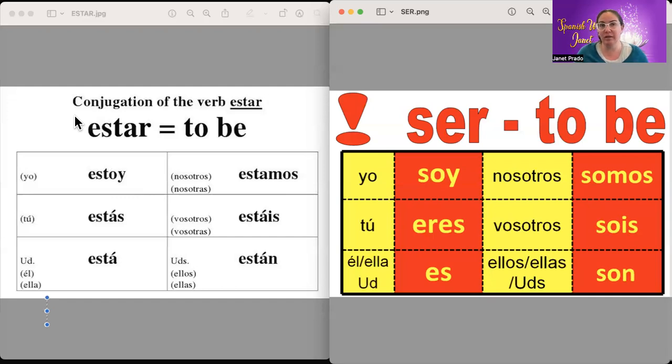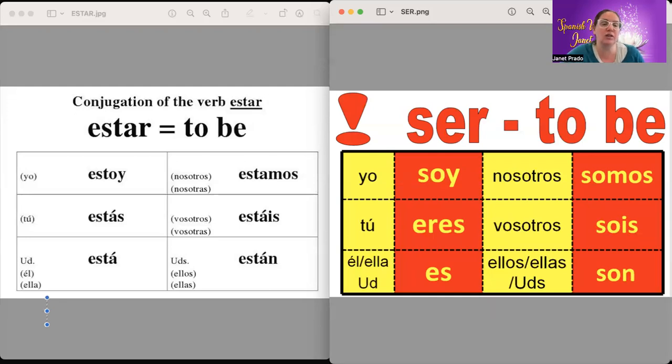Maybe you want to say I am in a certain state or maybe a certain country. So I live in California, so you add in the state or the country that you're in. So repeat after me. Yo estoy en California. Let's do it again. Yo estoy en California. Very good. Okay, now the tú. If you're saying to somebody directly, tú estás en California. That means you are in California.